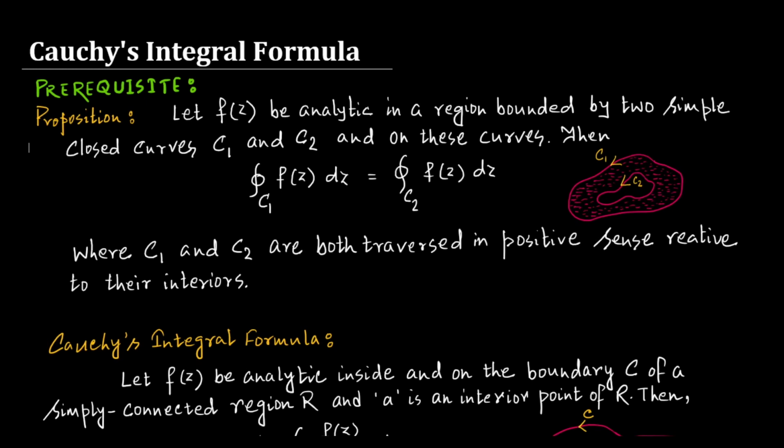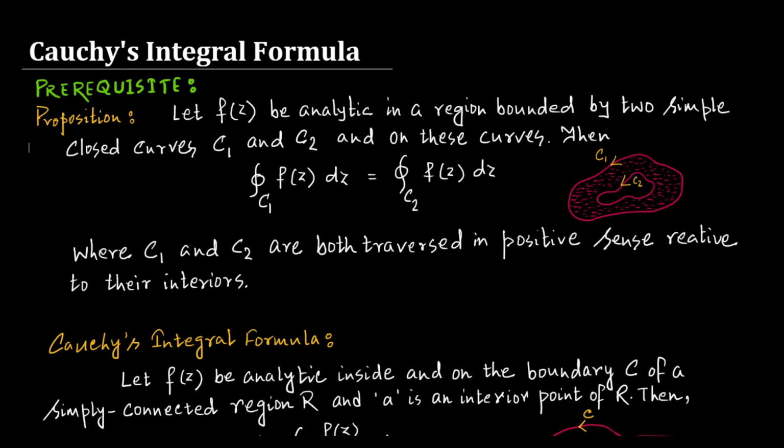In simple words, if f(z) is analytic on C1 and C2 and the region, as you can see in the diagram on the right side, then the integration of f(z) along both these curves will be equal.